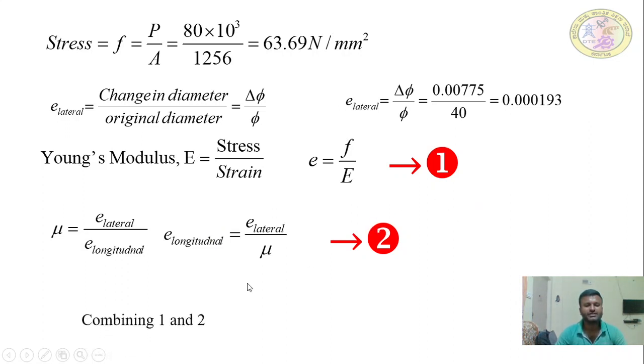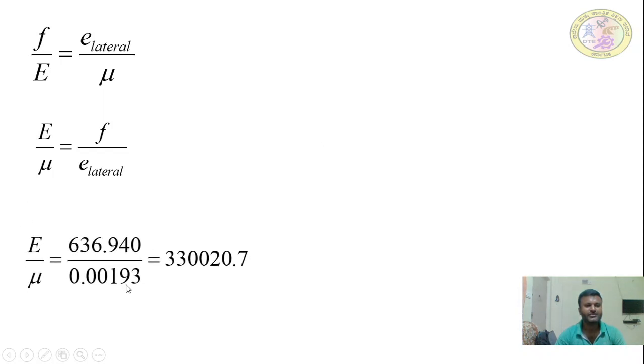So next, combining 1 and 2, we established the relation mu is equal to E lateral by E longitudinal. Next, F by E is equal to E lateral by mu. E by mu is equal to F by E lateral. So E by mu we can obtain, because stress is known, E lateral is known. E by mu is equal to 30020.7. This is the third relation we have. Again we need to find out E and mu here. We know the ratio of E to mu.